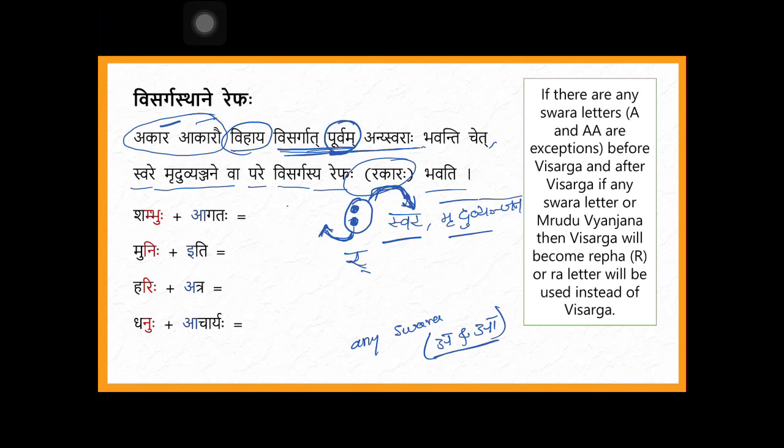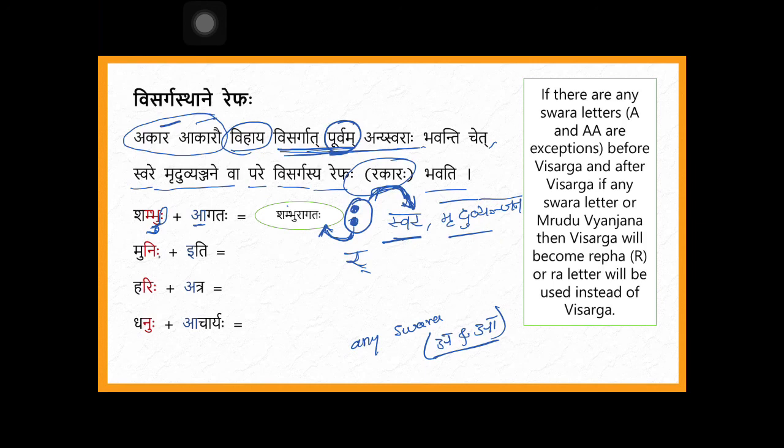How? See, Shambhuhu Agataha. Visarga is here. Before visarga, which swara is there? U. After visarga, A is there, any swara. Then what will happen? Shambhur Agataha. Instead of visarga, ra will come. Shambhu Ragataha. Then Munihi iti.